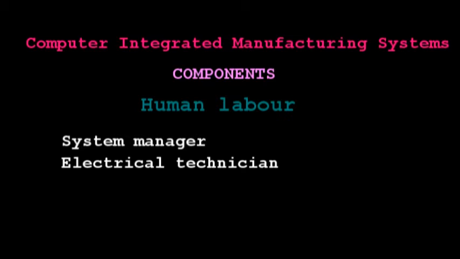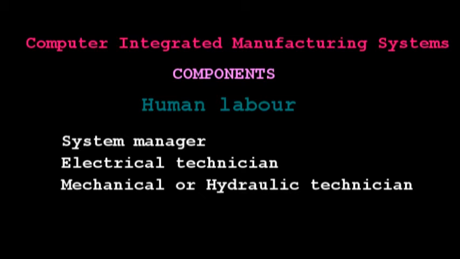So, this person is a member of plant's electrical maintenance team, and he is also responsible for maintenance and repair services on the electrical components of the machine tools and material handling systems. And next one is the mechanical or hydraulic technician. So this person is responsible for the maintenance and repair of mechanical and hydraulic components of CIMS.